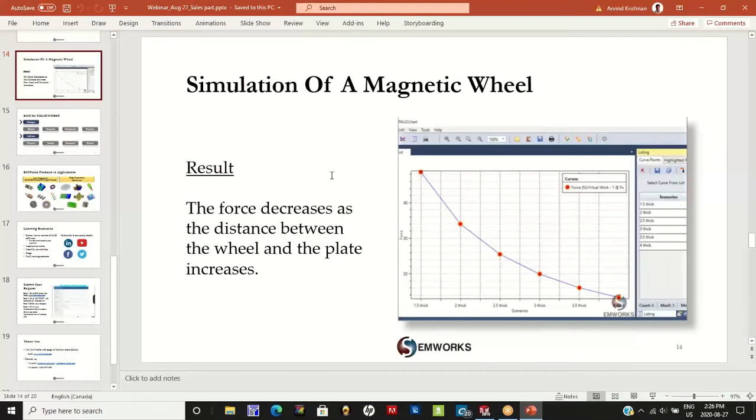Next, we used a SolidWorks geometry as a parameter, and we studied how the variation of this parameter, in this case the thickness of the rubber coating that is used, affects the gripping force that we need. And we saw that as we increase the thickness of the protective coating, the force decreases. We also saw the curve, the plot of the force decreasing with the increasing thickness.